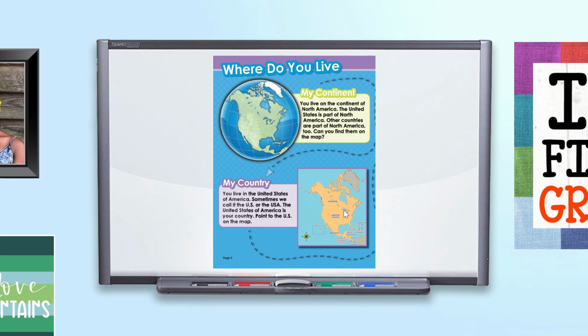So again, this is Canada up here. And down here we have Mexico. And right here we have the United States of America. That's where you live. So again, the continent is the whole blob of land, and that's going to be North America. North America is the name of the continent. But the United States is this part right here. Let's take a closer look.